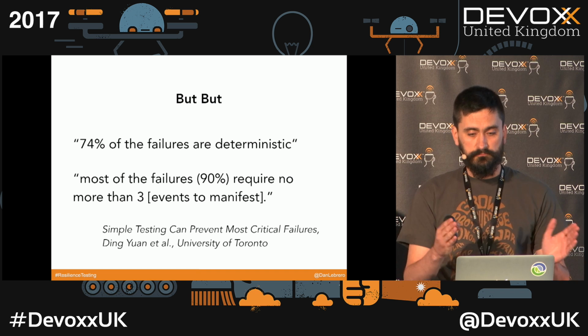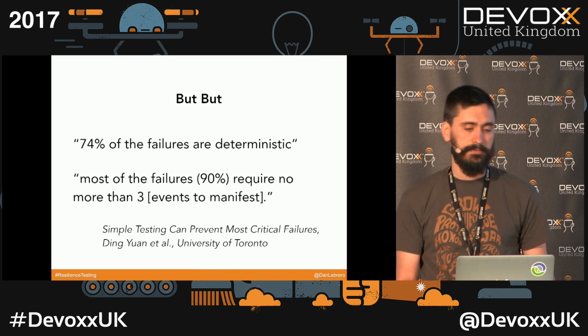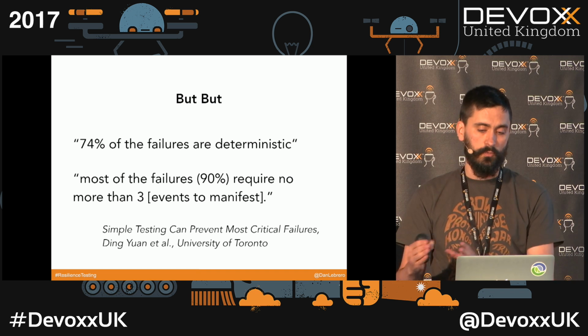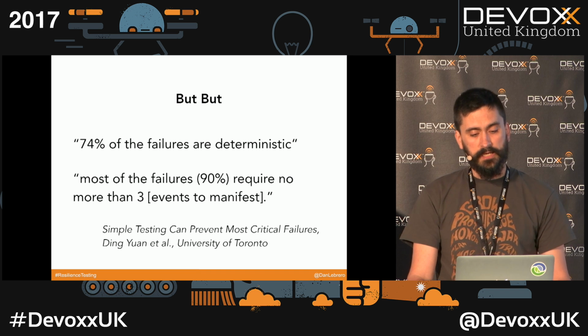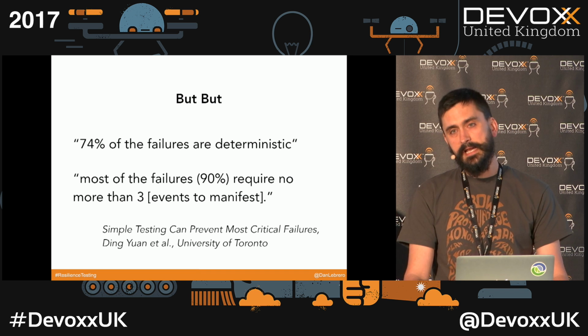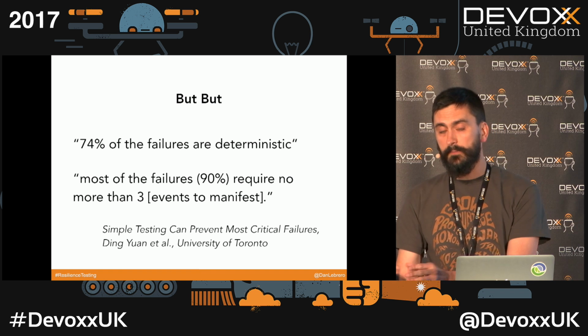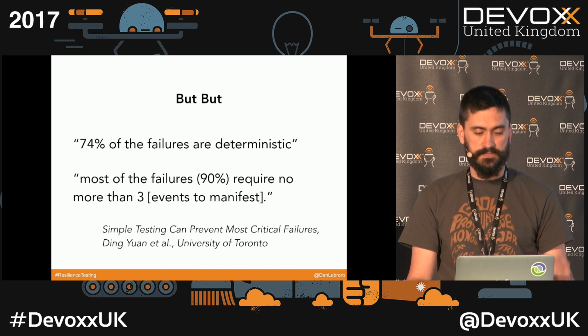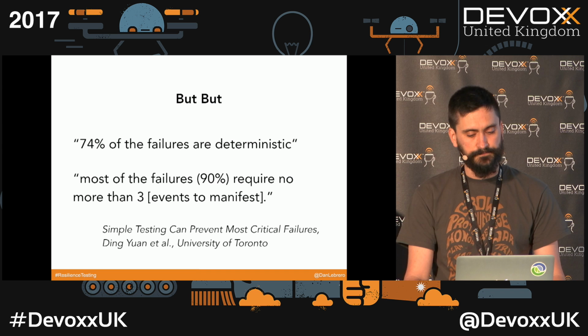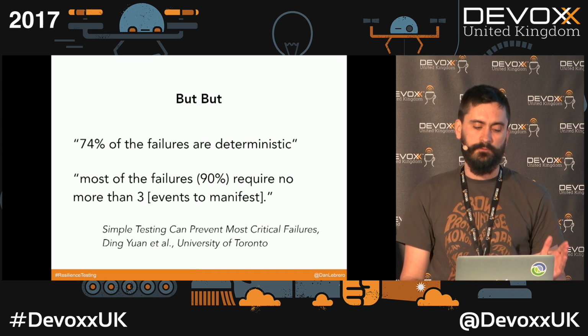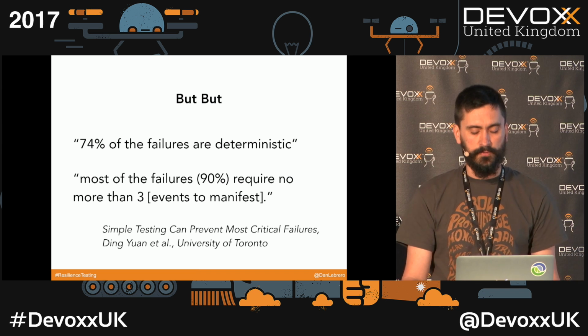Yeah? So if you execute the same 3 commands in the same order, you will always be able to reproduce it. And also they found that in 90% of the cases, you just need 3 commands, 3 things to happen to manifest the failure. So maybe that's why we were lucky and we were able to reproduce all the issues.